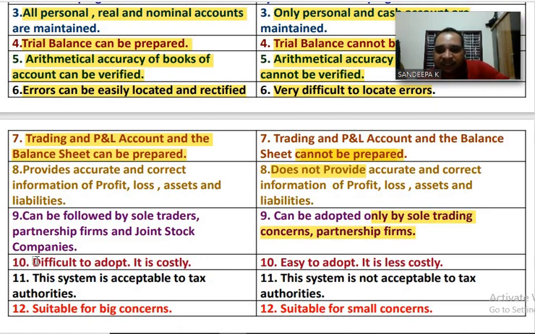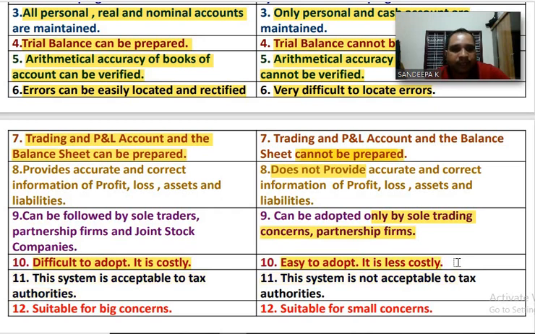Next, number 10. Double entry system is difficult to adopt and it is costly. Very difficult to adopt. Okay, it is costly. It requires technical staff. They must and should know principles of accountancy. And cost of maintenance of books of account is also high in case of double entry system. But in case of single entry system, it is easy to adopt and it is less costly.